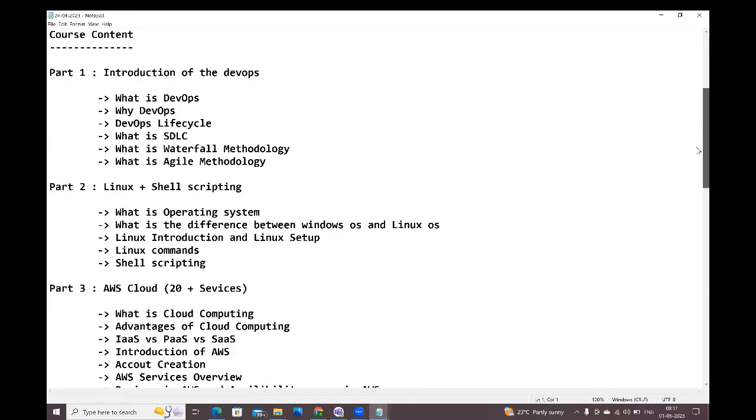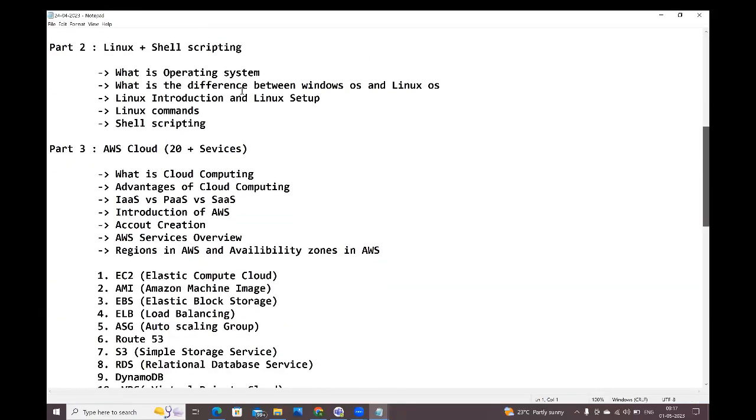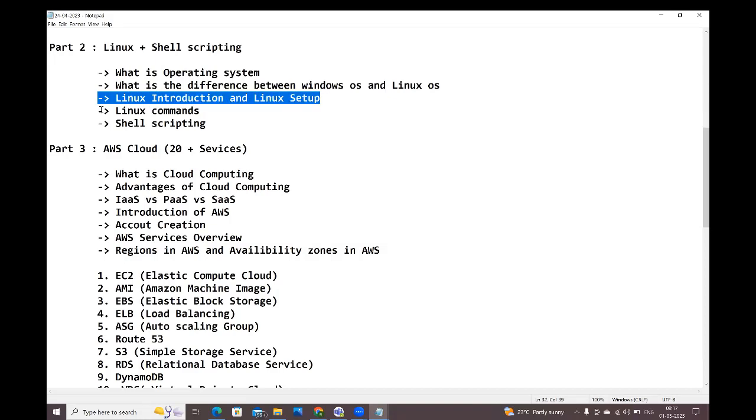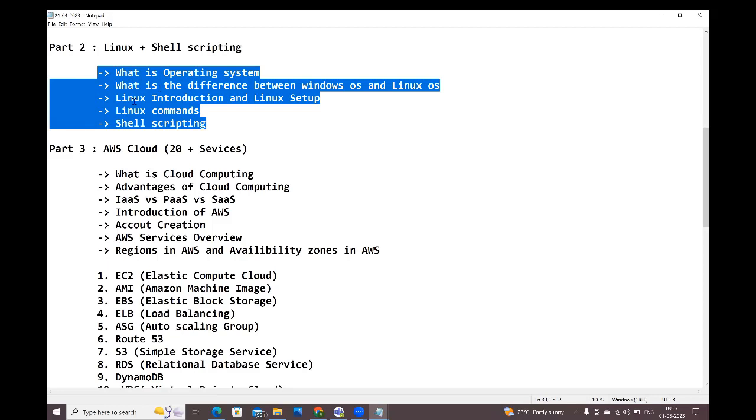See, guys, today we are going to start Linux and shell scripting. First, we are going to understand what an operating system is, the difference between Windows and Linux operating systems, Linux introduction and Linux setup. We are going to understand Linux commands and shell scripting. These are the things we are going to discuss in part 2, guys.